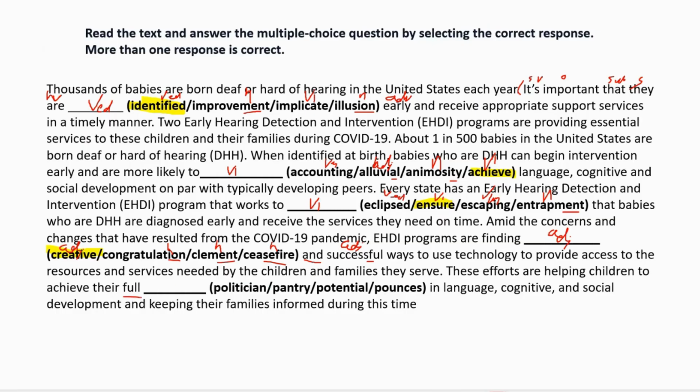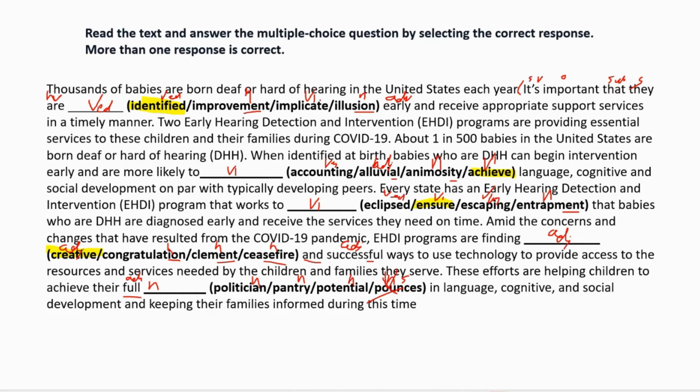So they're full is your adjective. We need noun. Okay, now the politician, noun. The pantry, noun. The potential, and pounces is also noun with S. Okay, pounces is not verb with S, sorry. Pounces is when someone is swooping down on something. In the last week's mock, we came across one word, swooping down onto the prey. So pounces has the same meaning. So pounces is ruled out for this last one. Now we have to read through everything. So we'll read through.